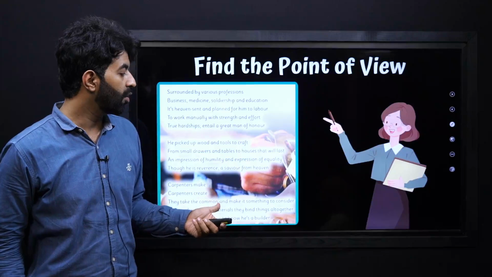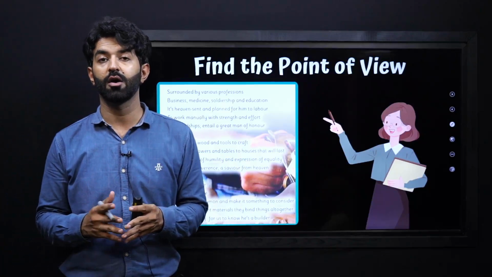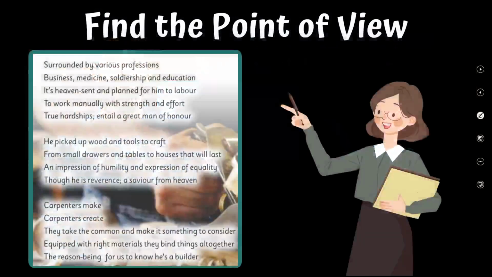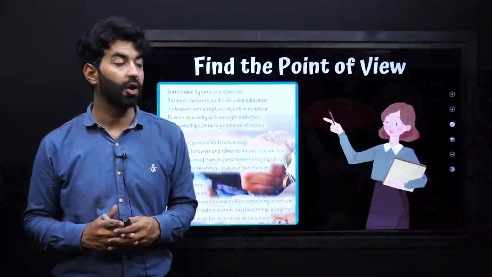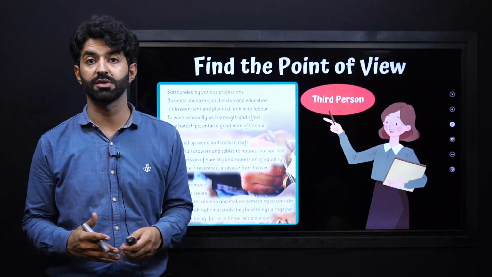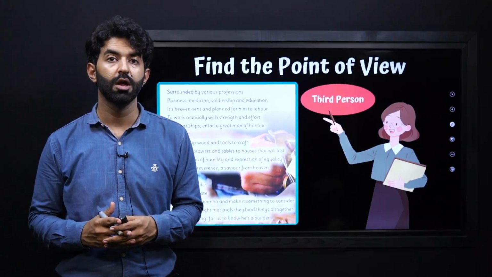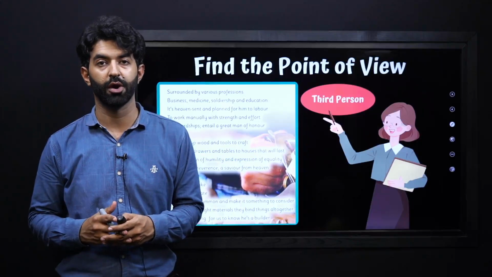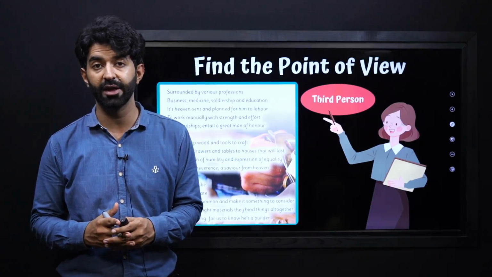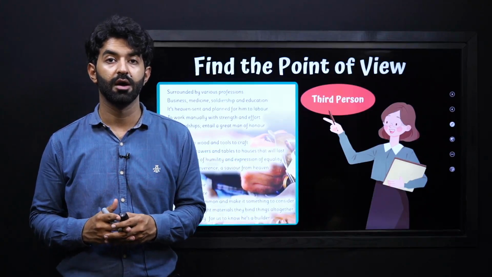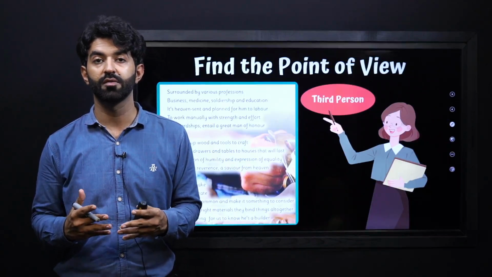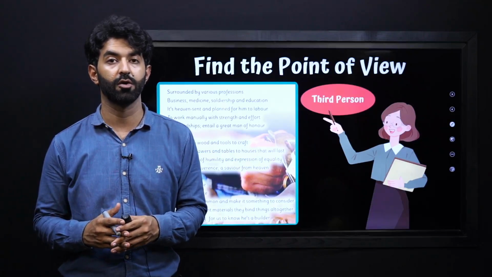Now, here is a poem from the text of the lesson. You need to find out the point of view mentioned in the poem. Can you guess it? Pause the video, read it, and then come up with your answer. Good. Now, we know that it is a third person narrative or third person point of view. Now, you see whether it's a limited third person point of view or omniscient third person point of view. Now, this is up to you. You have to come up with your answer and find the correct answer in a quick manner, so that you are very much aware of how you can recognize the different kinds of third person narratives.